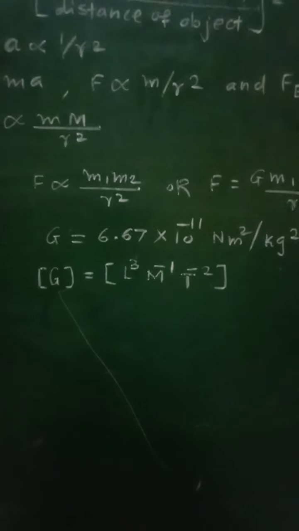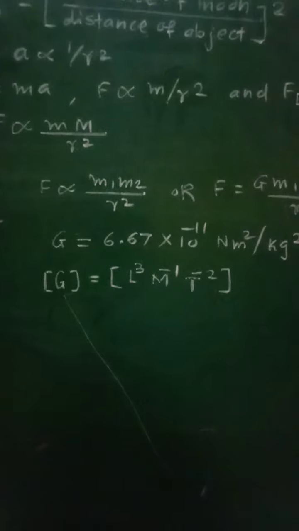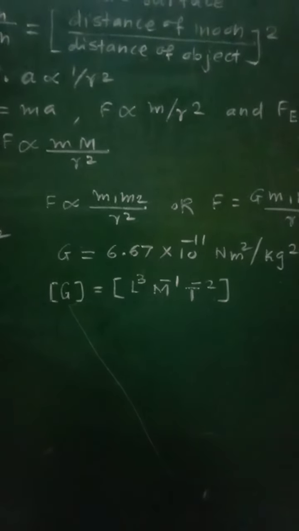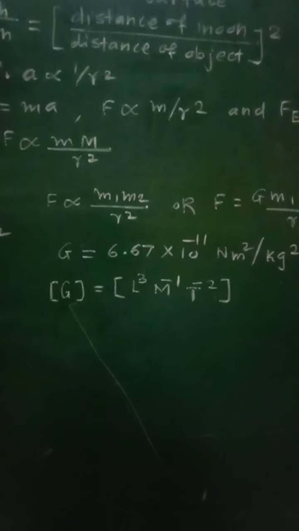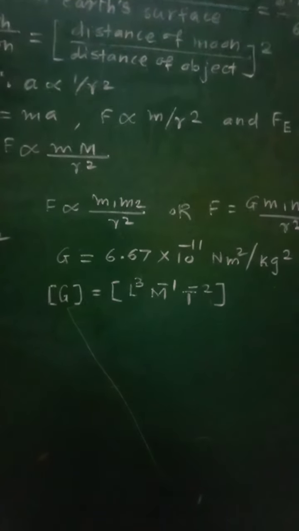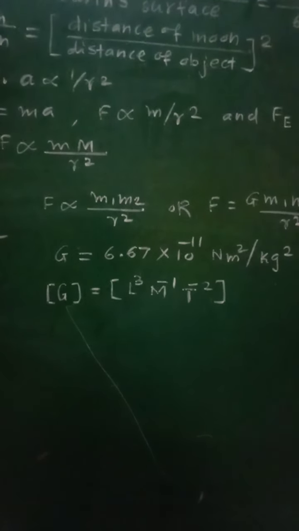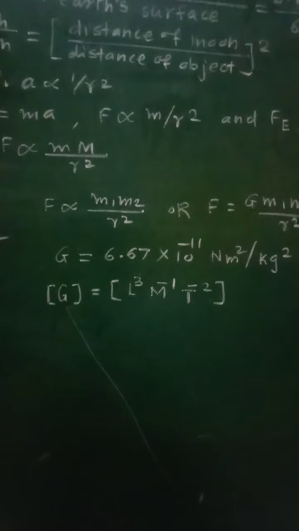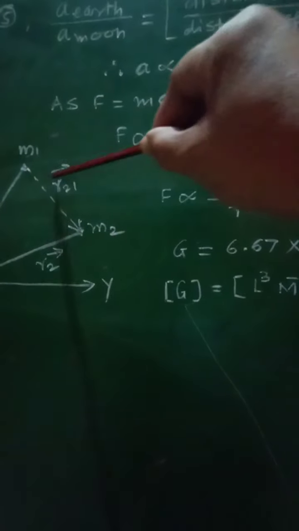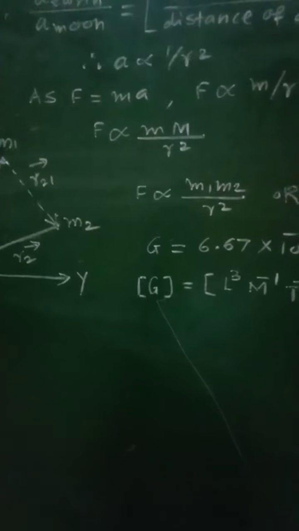The gravitational force is an attractive force, that is, the gravitational force is present between the two bodies which will attract the two bodies, and hence gravitational force is an attractive force, and it acts along the line joining the two bodies.